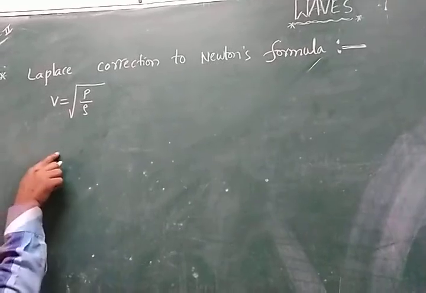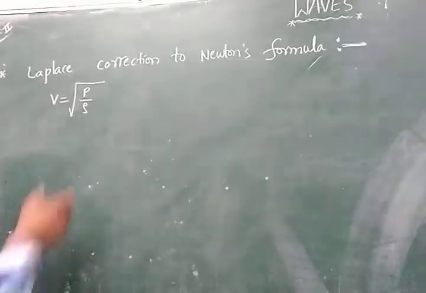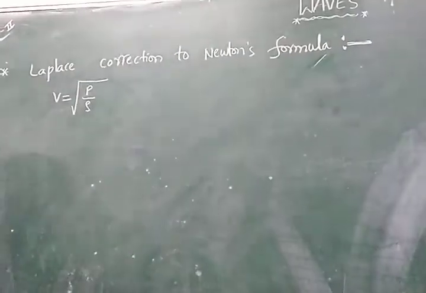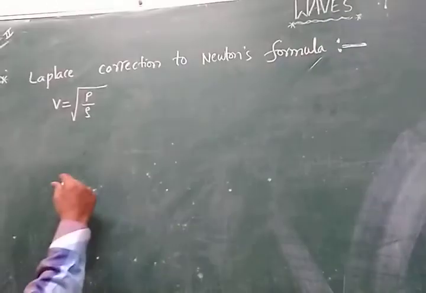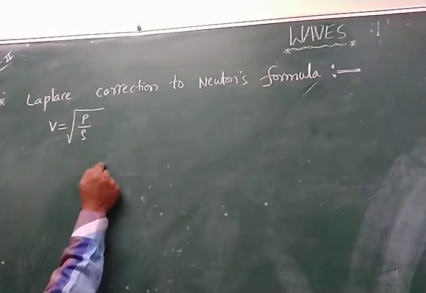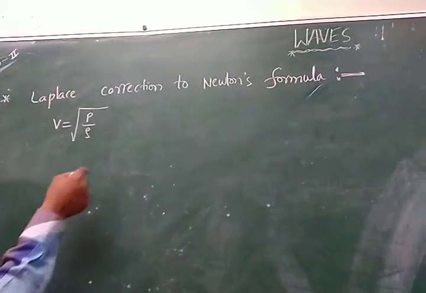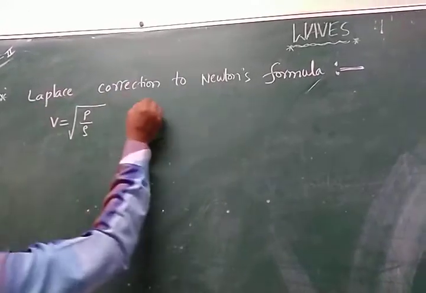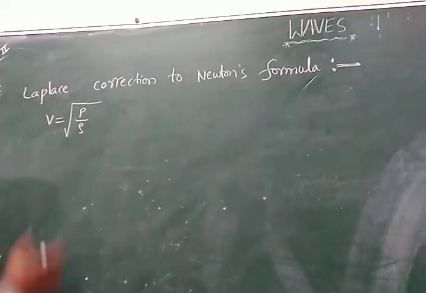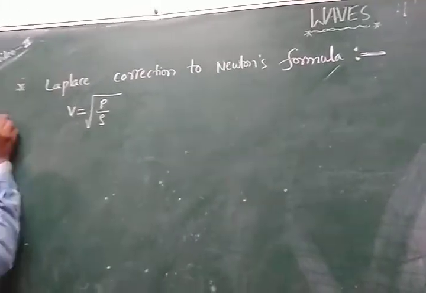See how much we are getting: 287. But actually, how much is the velocity of sound? 330. This is the small correction. That variation is what we call the correction. The correction value can be found exactly using Laplace's correction to Newton's formula. This is Newton's formula.